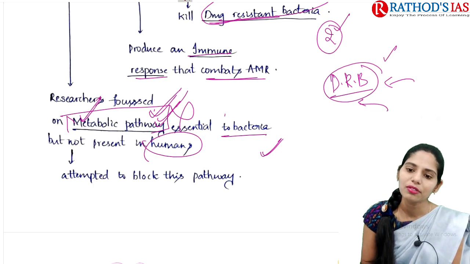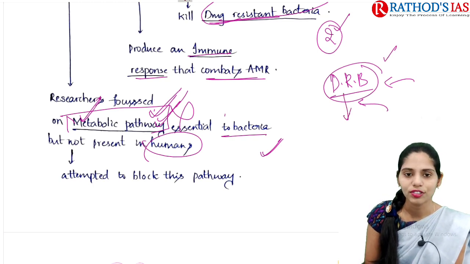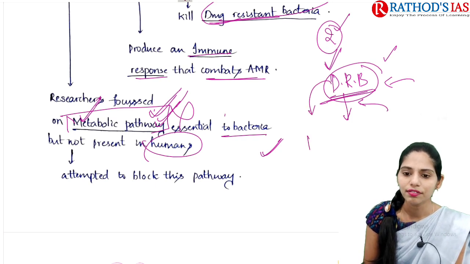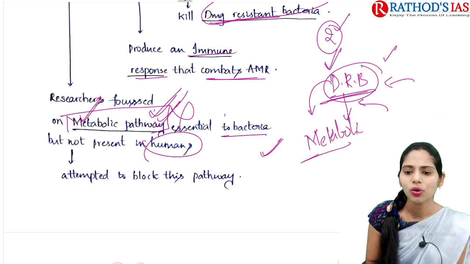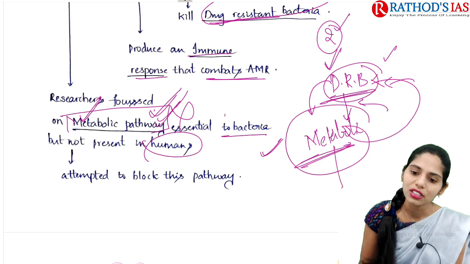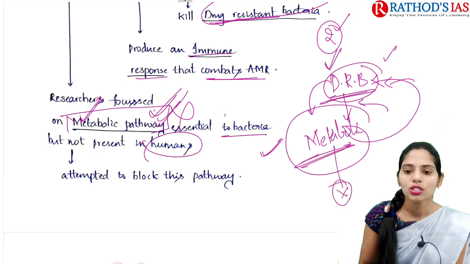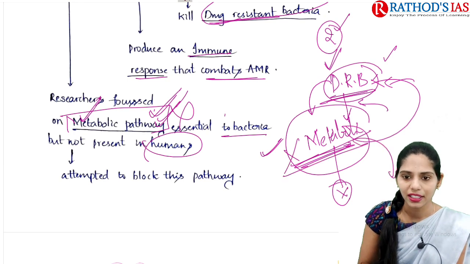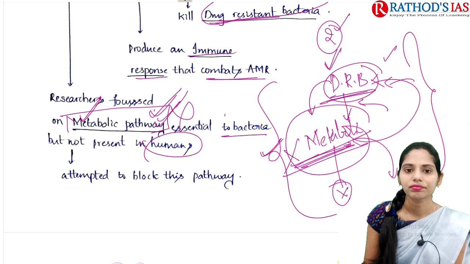Because of this, we need to go for a new class of antibiotics that is effective against drug resistant bacteria. The researchers found one important unique metabolic pathway present in this drug resistant bacteria and absent in humans. Whenever we block this metabolic pathway, we can kill that bacteria. So this is about the study.